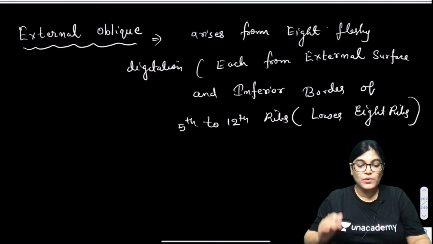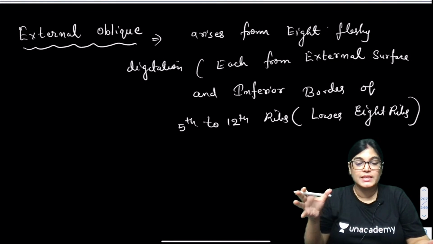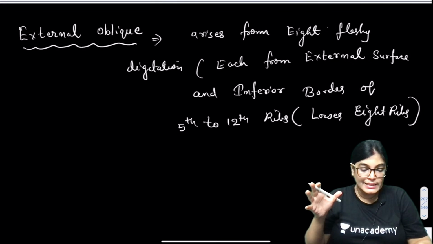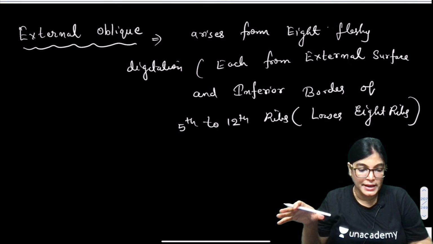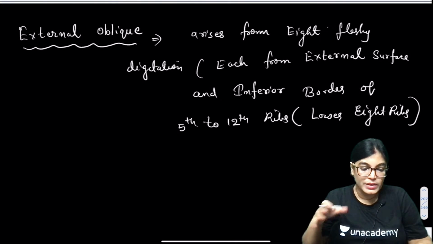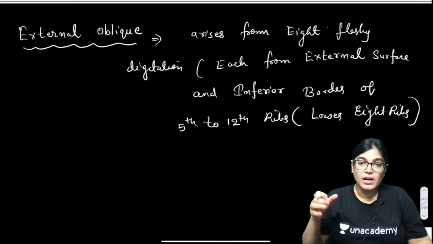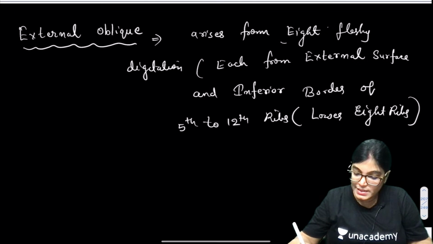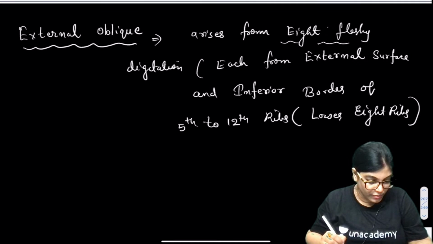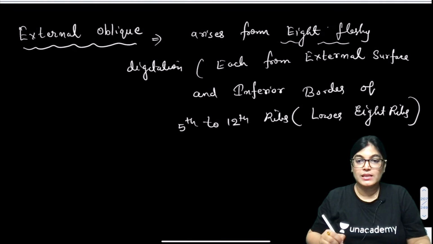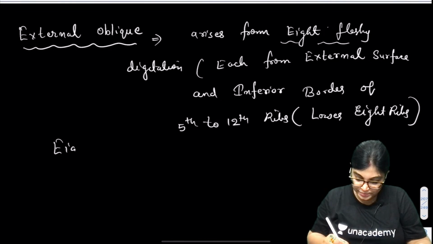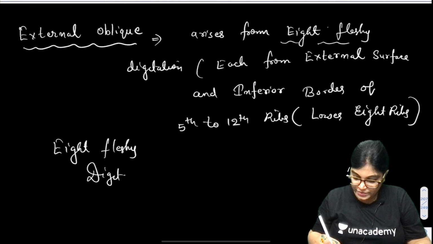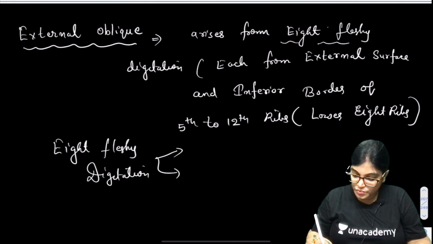Now, as we have seen, 8 fleshy digitations are there, and they will interdigitate. We can categorize these 8 fleshy digitations into 5 and 3.